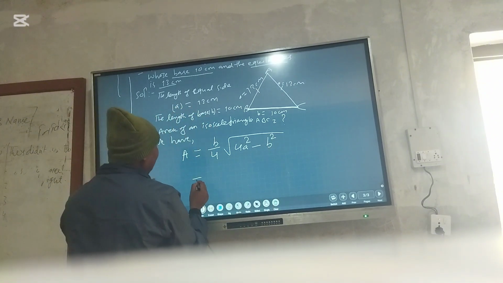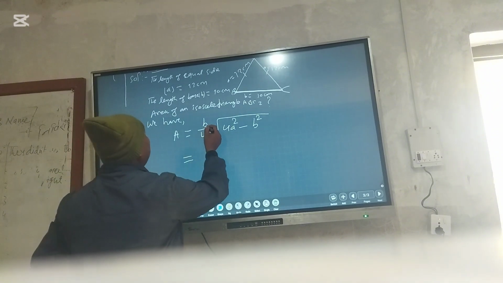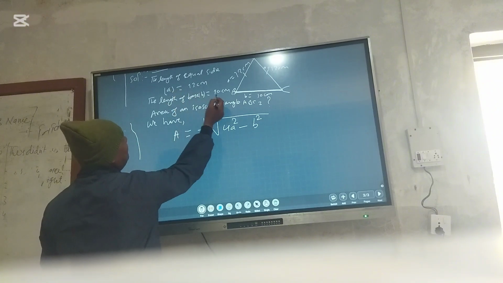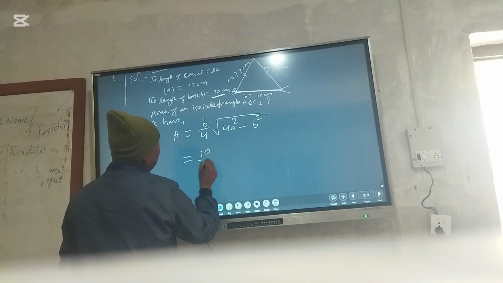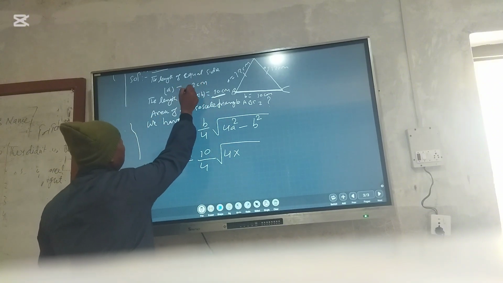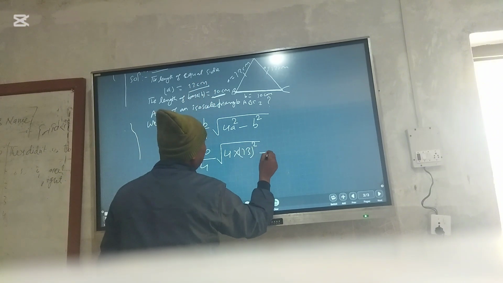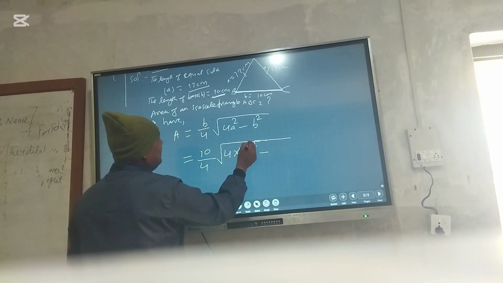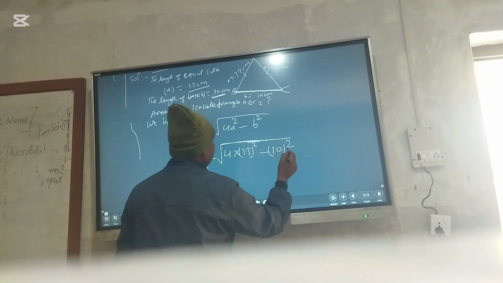Here, how much is the given B, which means the base? The value of B is 10 centimeter. So 10 by 4 root over 4 times A square. What is the value of A? A is the equal side. The length of the equal side is 13, squared, minus B, which means base. The length of base is 10 centimeter, whole square.